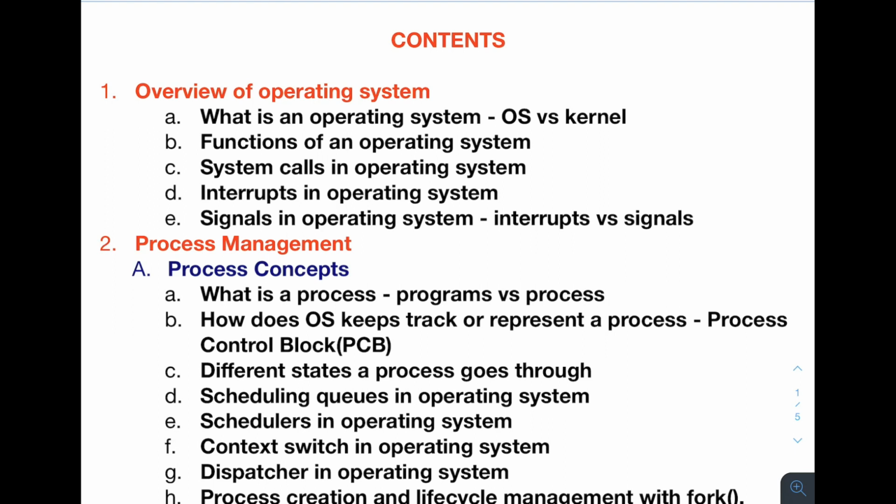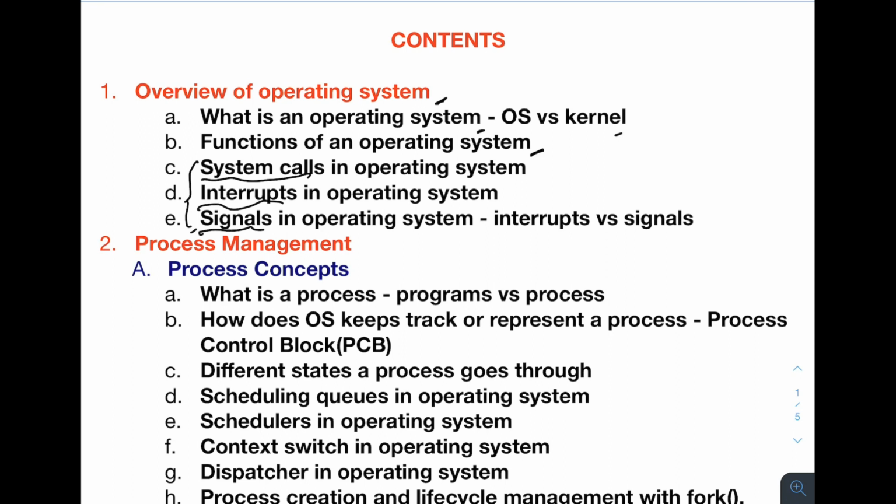So if you see, the first part is the overview of operating system, and here you are going to study what is an operating system, OS versus kernel. Then you'll learn about the functions of operating system, and I will also cover some basics of operating system, like what are system calls, what are interrupts, what are signals.